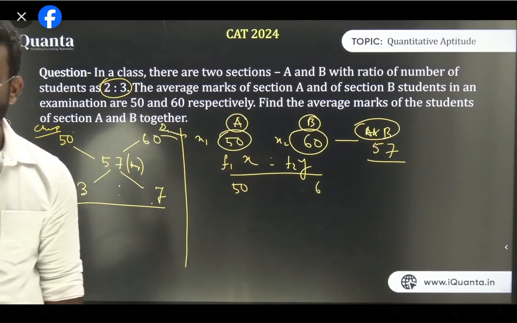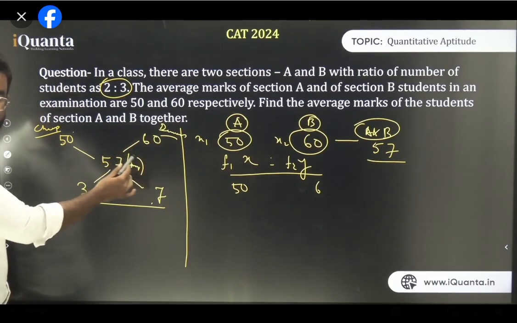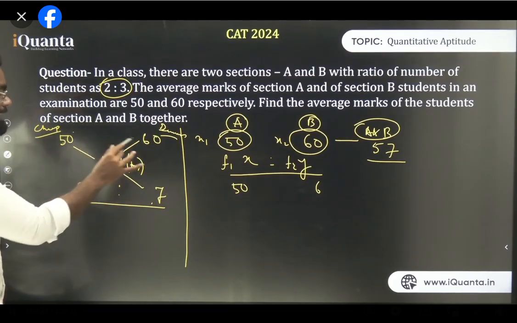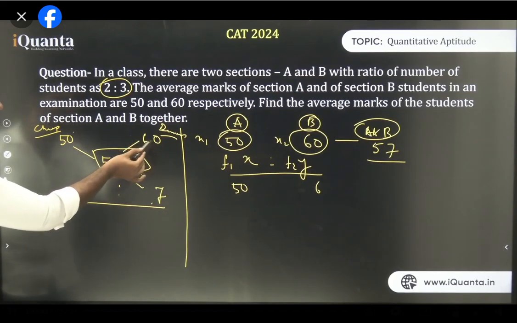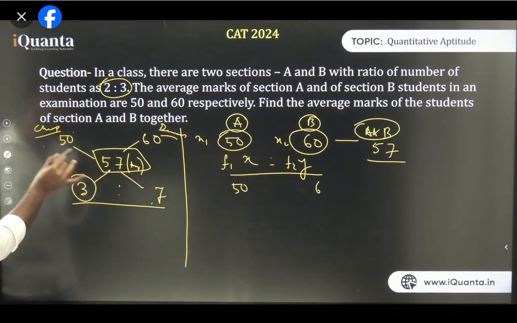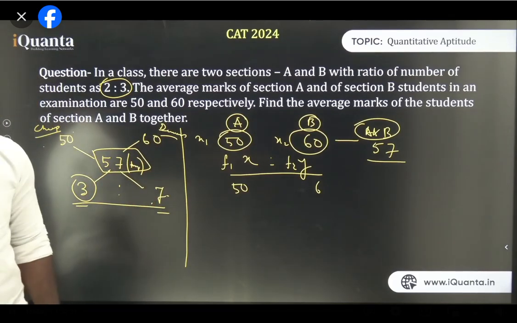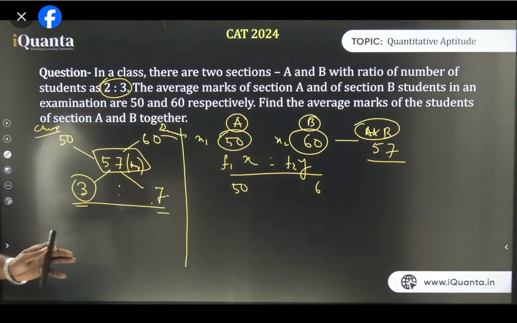All of you guys clear? This is the method of mixed alligation. On the left side I have written cheaper, on the right side I have written dearer, and the average is 57. This is the shortcut of solving this question. So 50, 60 and the average is 57. Fair enough? So I did 60 minus 57, subtract average from the dearer, and write 3 here. Then I subtract cheaper from the average, that is 7, and write below the dearer. So this 3 and 7 is basically the ratio, 3:7. Is it fine, guys? So the entire thing can be solved in a very easy way.